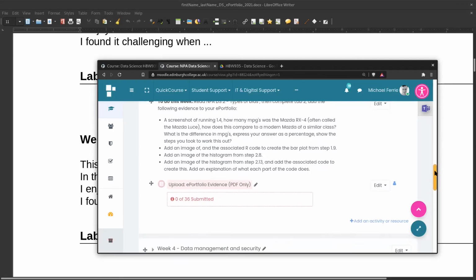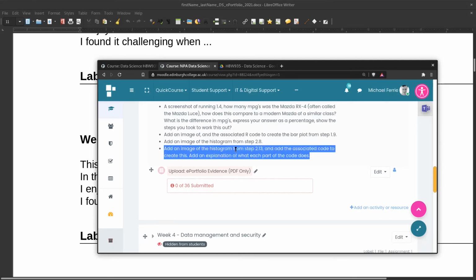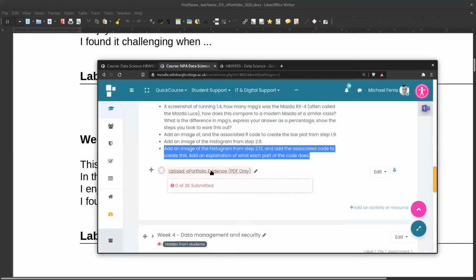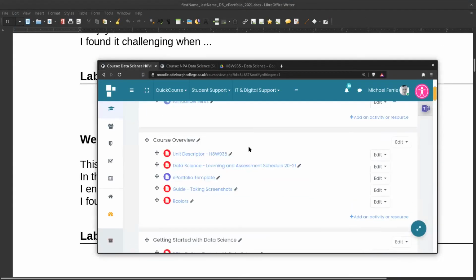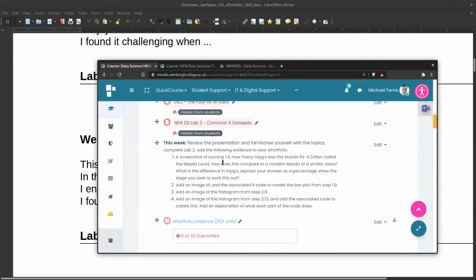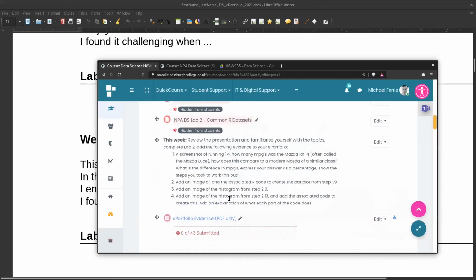And what we want to do is take a screenshot of running part 1.4, add an image of another histogram, and add an image. So we add those to the ePortfolio. We then export that as a PDF and upload it to the Moodle link, and we can add that as evidence. So this week we have 4 tasks to complete and upload.